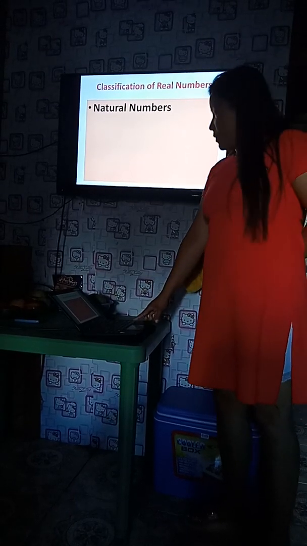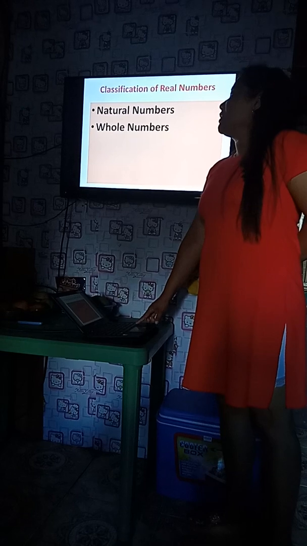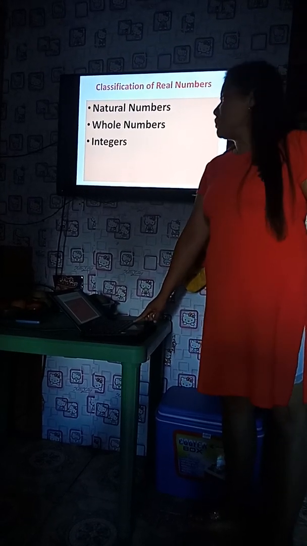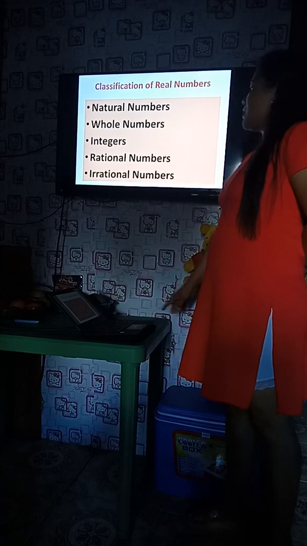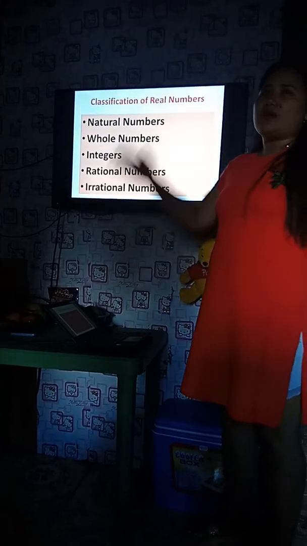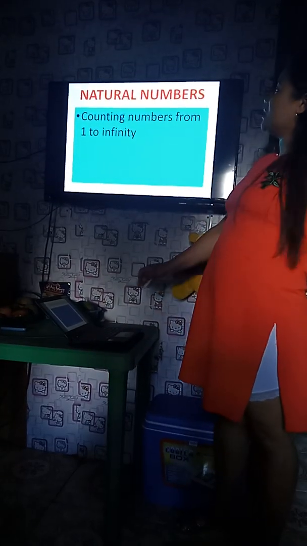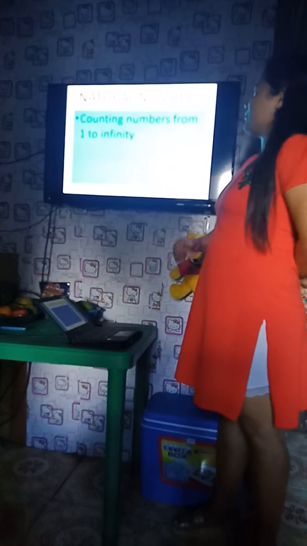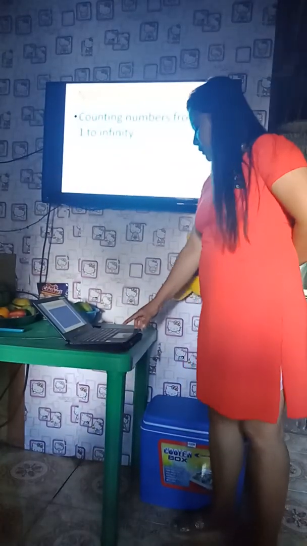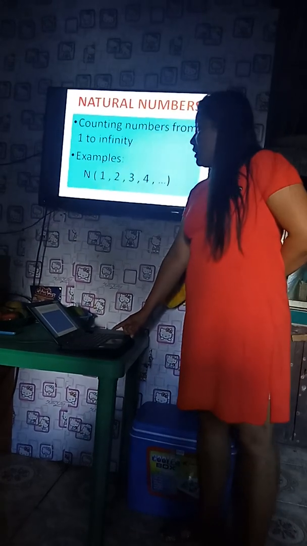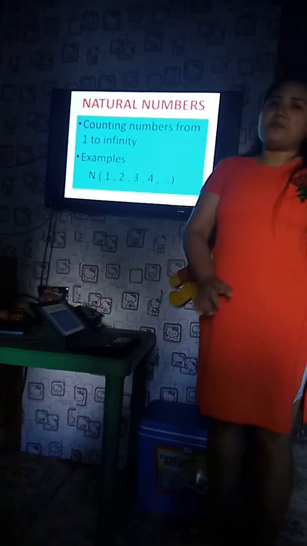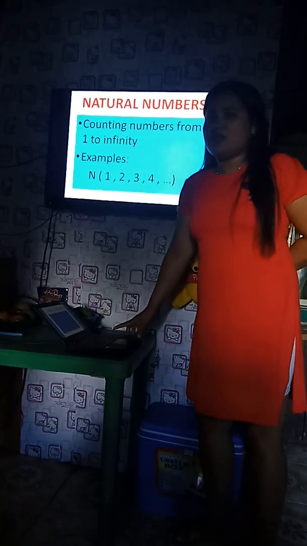The first one is natural numbers. The second one is whole numbers. Then we have integers, rational numbers, and irrational numbers. For us to understand more about these words, we are going to discuss them one by one. First are natural numbers. Natural numbers are counting numbers from 1 up to infinity. Natural numbers are denoted by the letter N, and we have noticed here, we have 1 up to positive infinity.